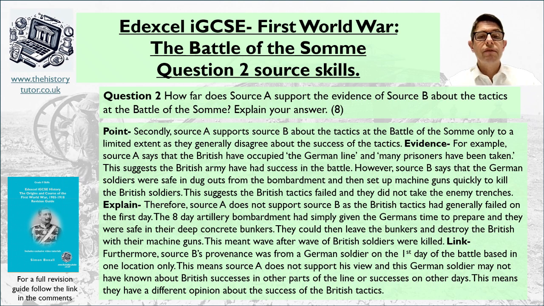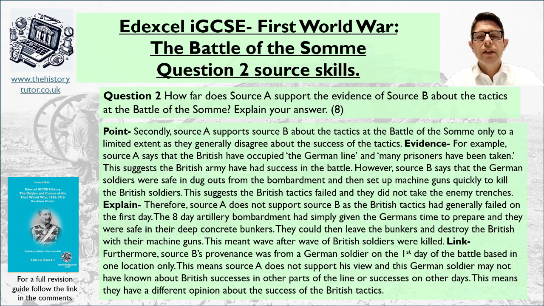The British tactics had generally failed on the first day. The 8-day artillery bombardment had simply given the Germans time to prepare, and they were safe in their deep concrete bunkers. They could then leave the bunkers and destroy the British with their machine guns. This meant wave after wave of British soldiers were killed.